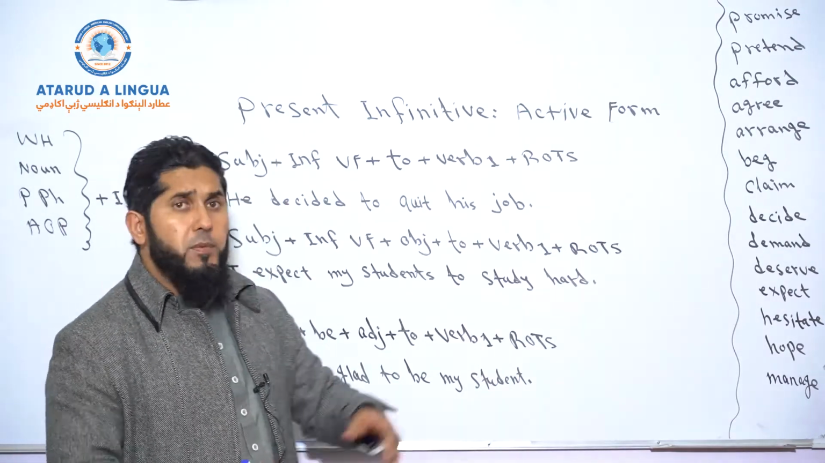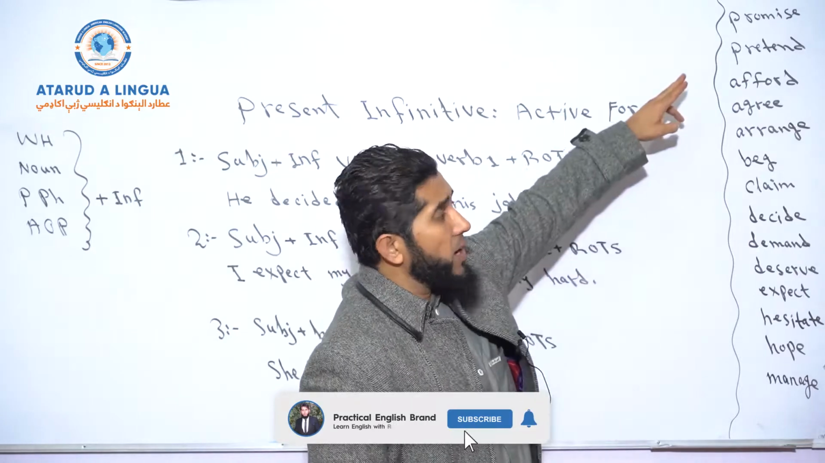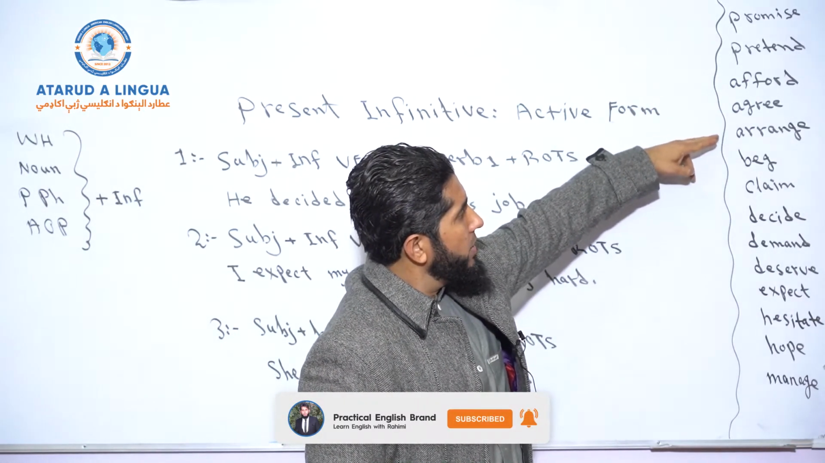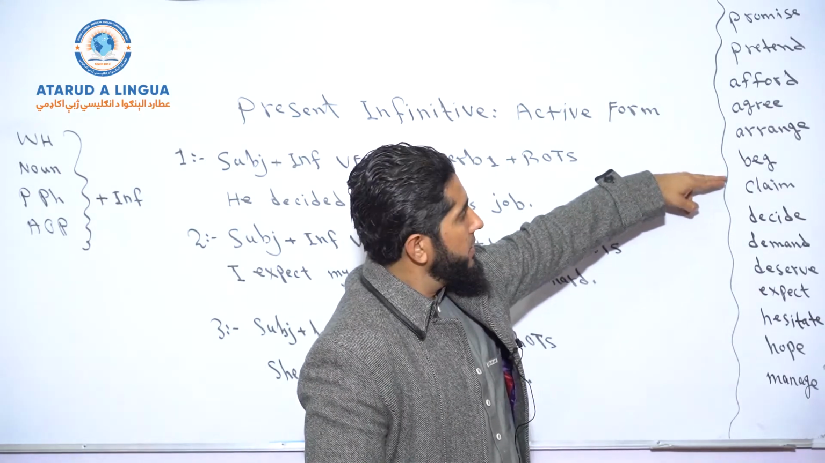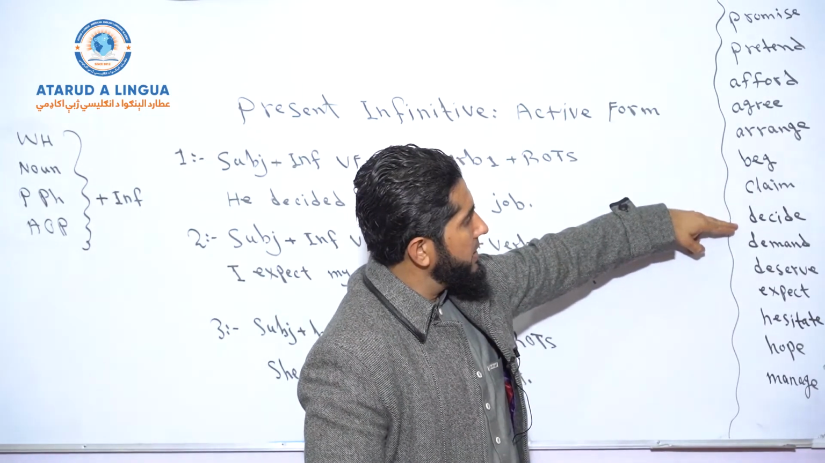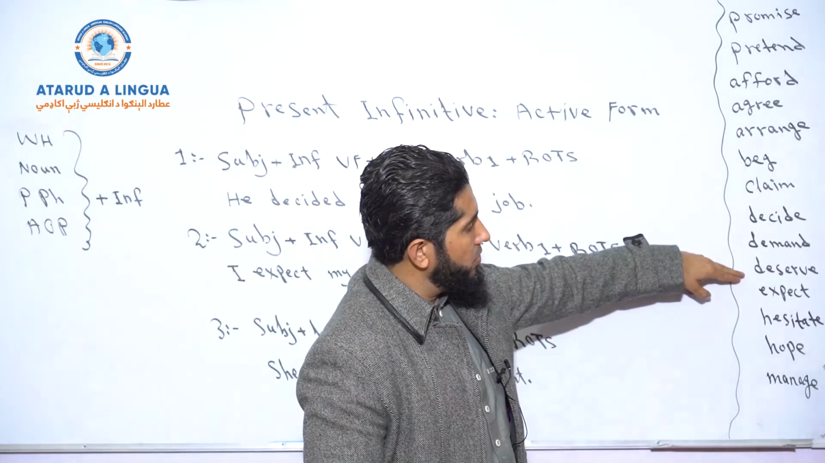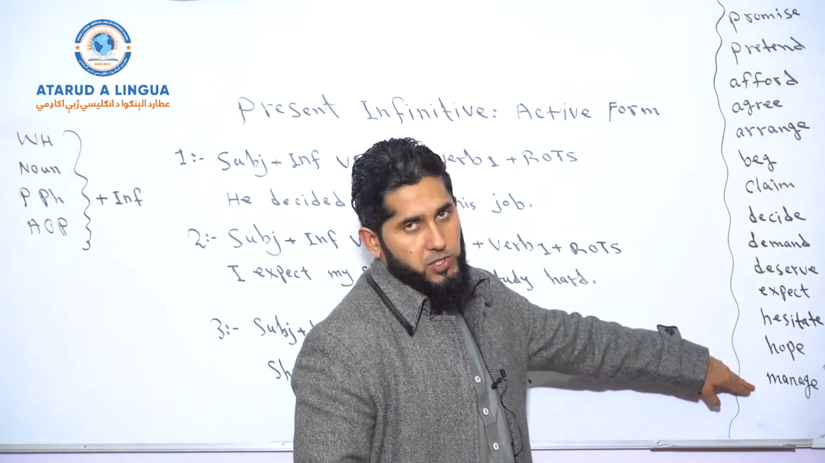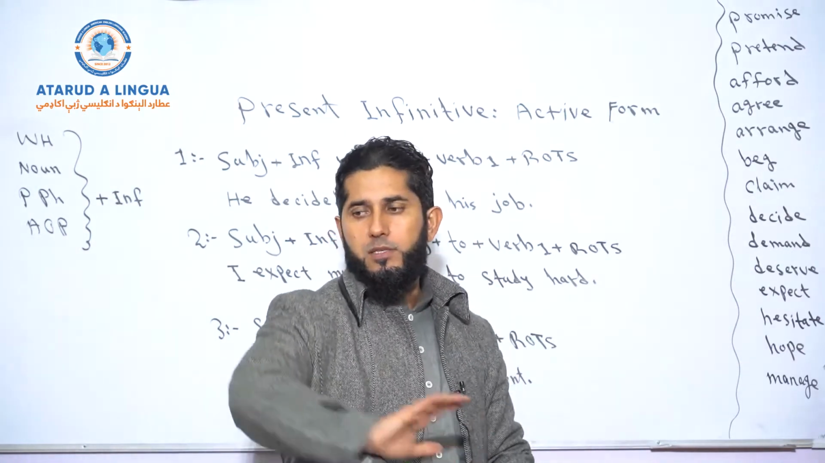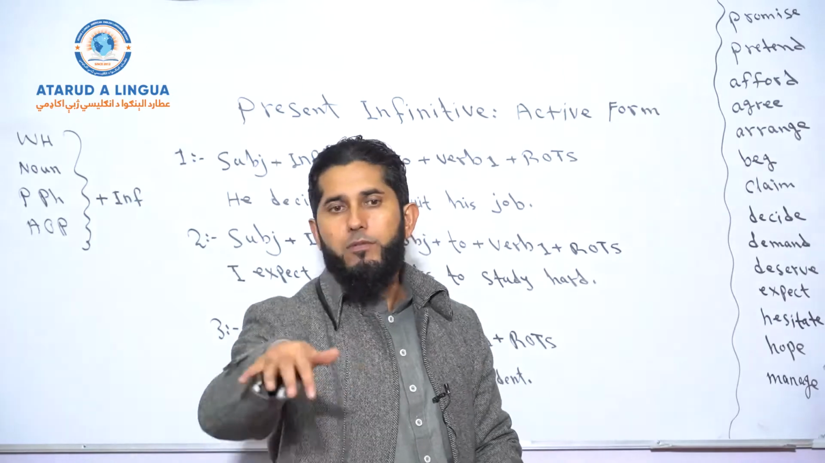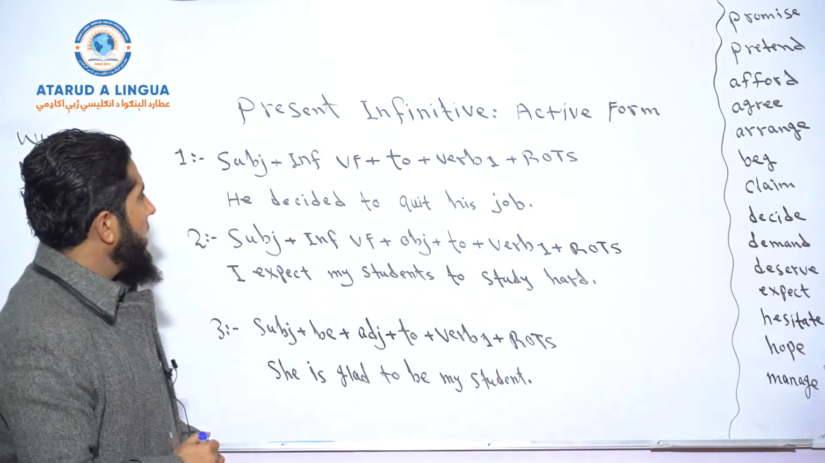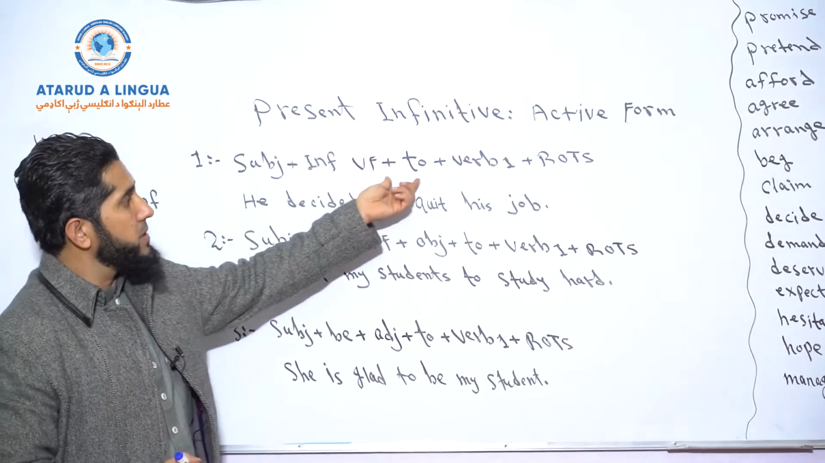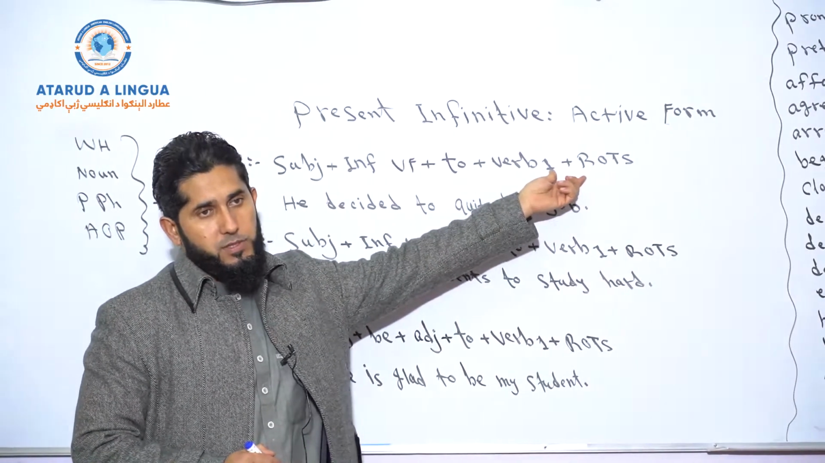So let me just pronounce these verbs first. Promise, pretend, afford, agree, arrange, beg, claim, decide, demand, deserve, expect, hesitate, hope, manage. We'll be using these verbs plus the infinitive verbs that you have in your books. And the first structure: subject plus infinitive verb form plus to plus verb base form plus rest of the sentence.